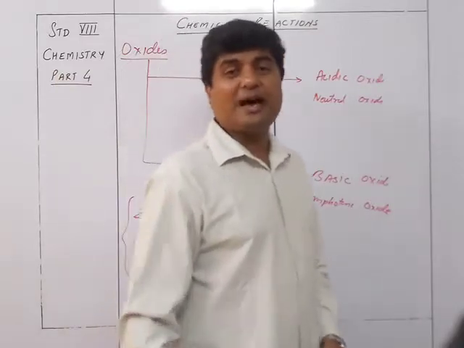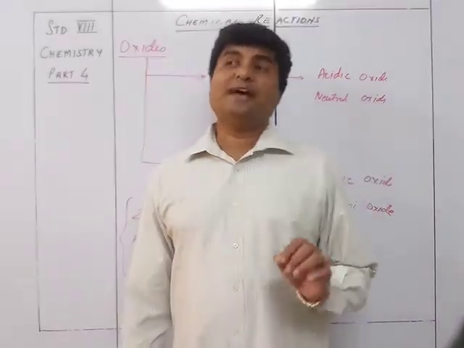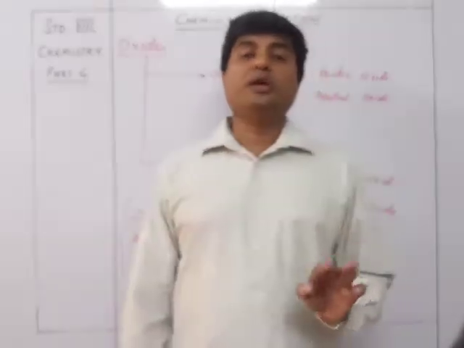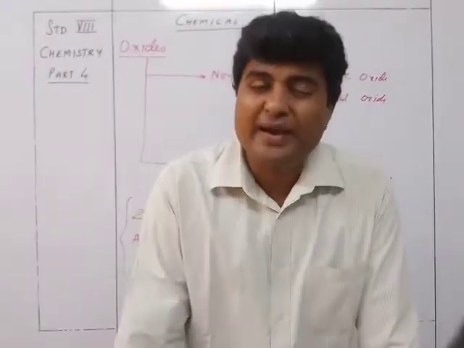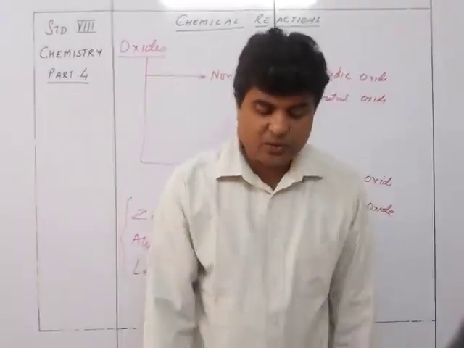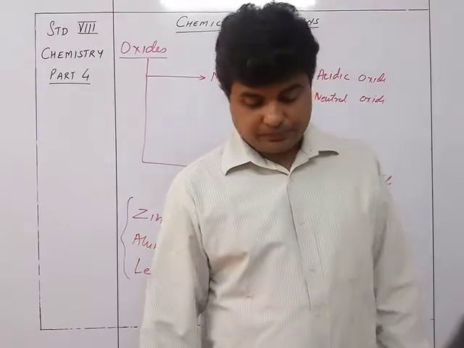Amphoteric substances are those oxides which can react with both acids as well as bases to give you salt plus water. So ZnO, PbO, Al2O3 are examples of amphoteric oxides which react with acid and base to give you salt and water.